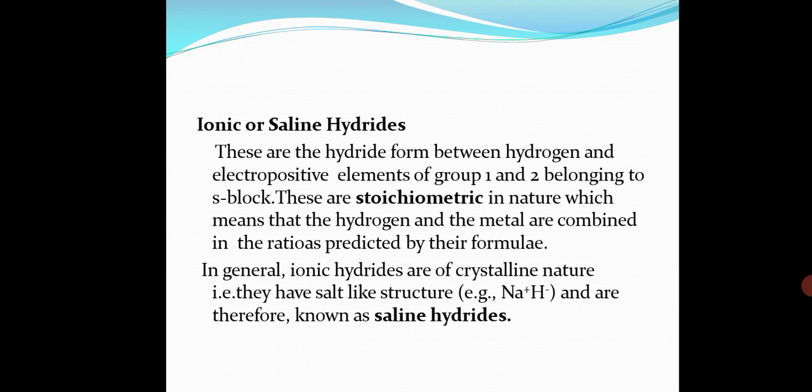Alright, they have high melting and boiling points and conduct electricity in the fused, molten state, liberating hydrogen at the anode. If you go for electrolysis, then you will find that hydrogen is liberated at the anode and metals are liberated at the cathode. Definitely, because the metal is positively charged and here hydrogen is negatively charged. Except LiH, they burn in air on strong heating due to decomposition into hydrogen, which is inflammable.